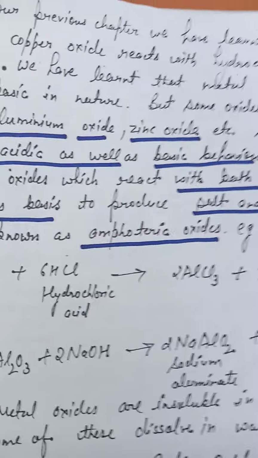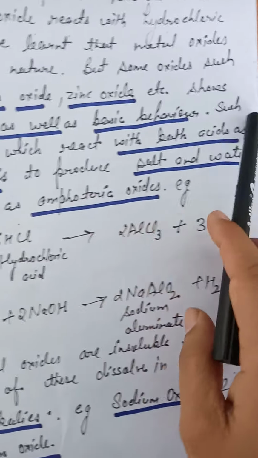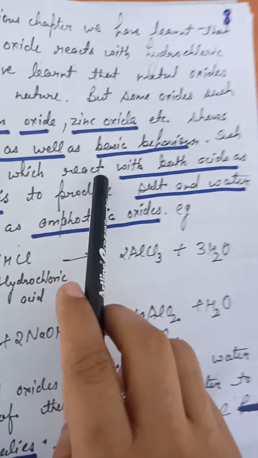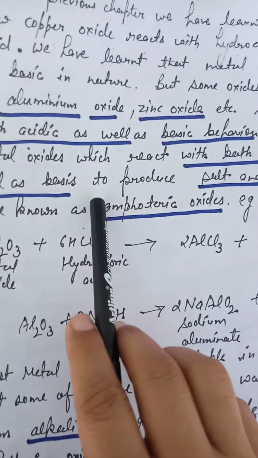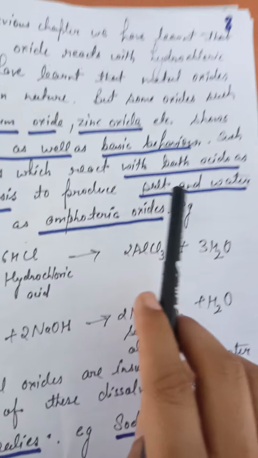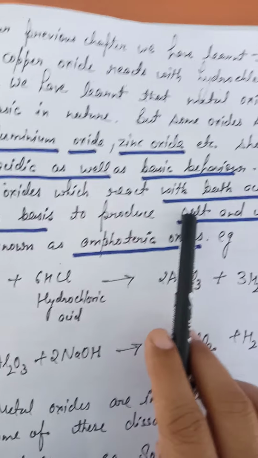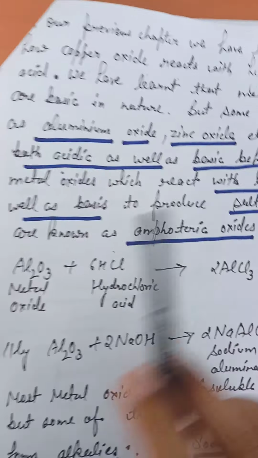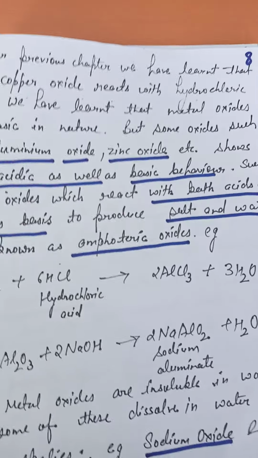Such metal oxides, which react with both acids and bases to produce salt and water, are known as amphoteric oxides.